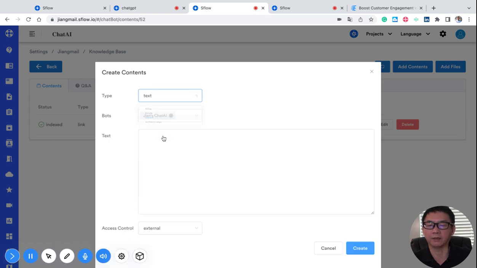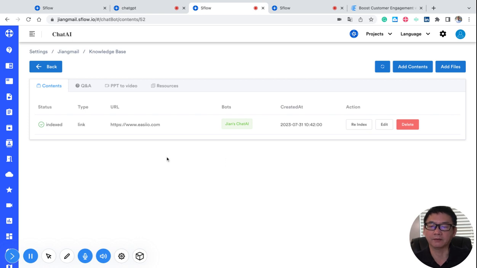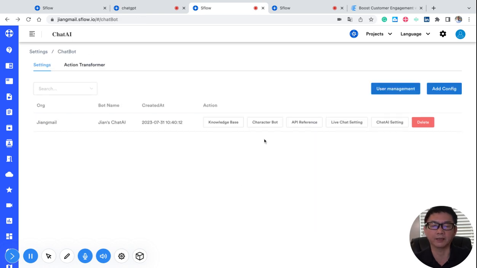You can upload text. You may have a huge description of your company's technology and products. You can put it here. Once you add it, you can see it's already indexed. Now it's ready to go. So you go back here.